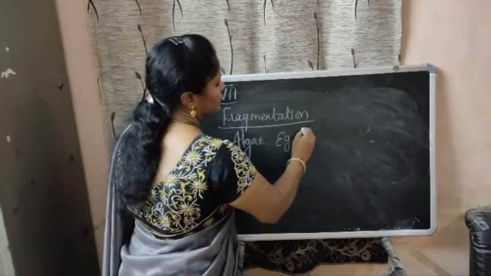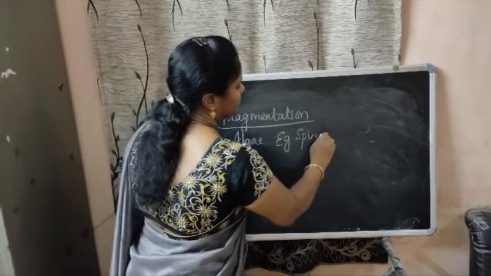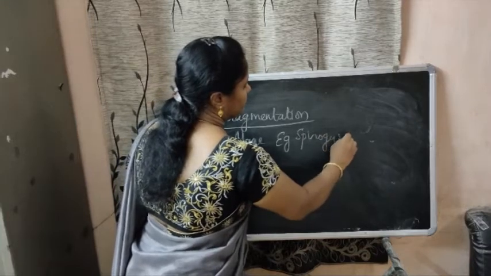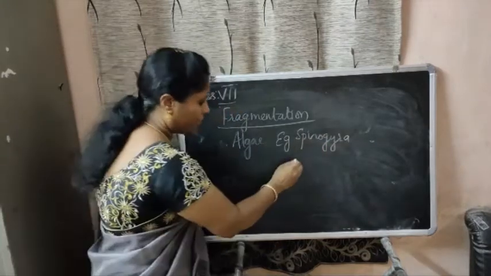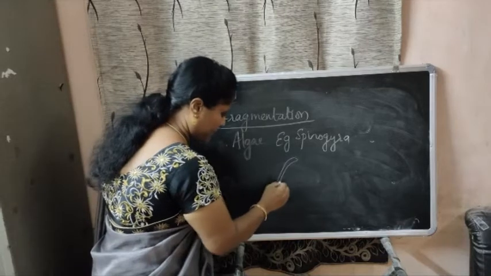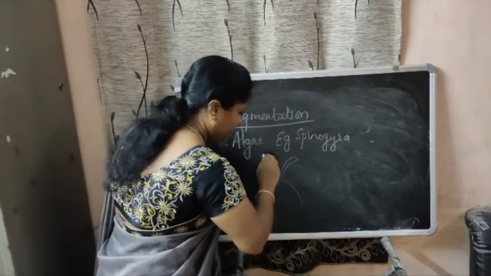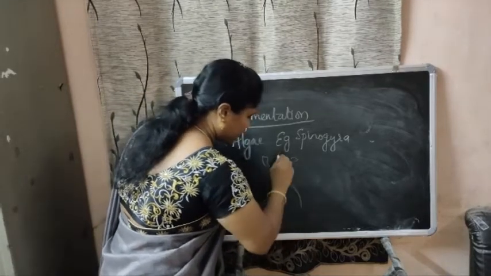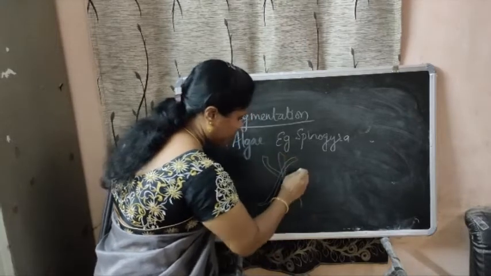An example is Spirogyra. The Spirogyra are filamentous in nature.